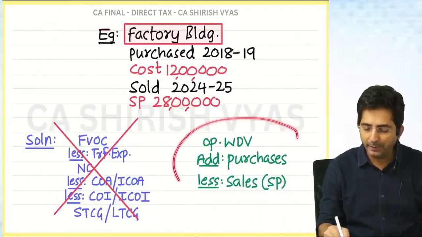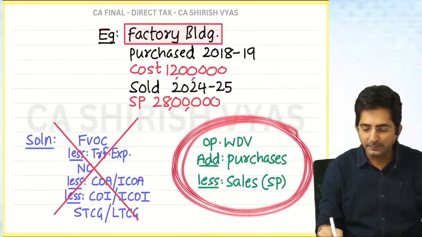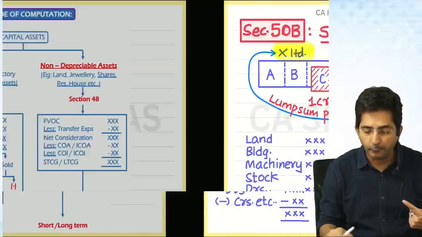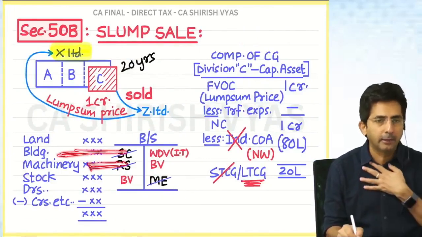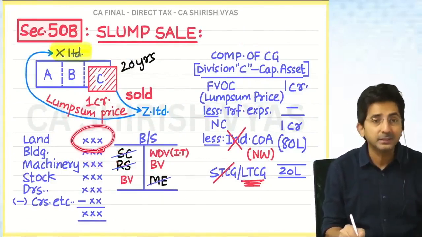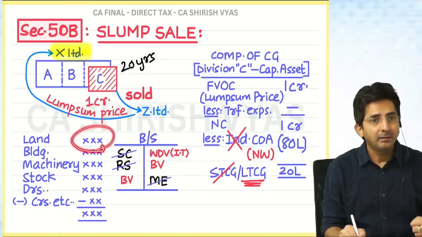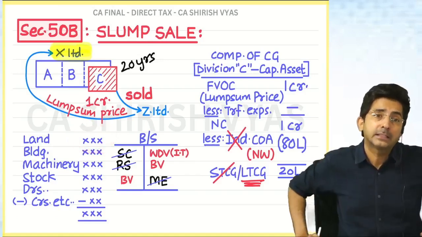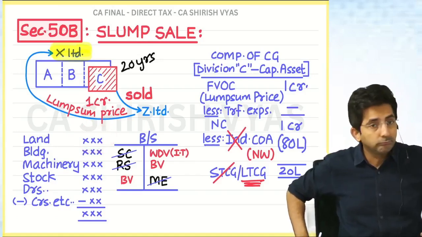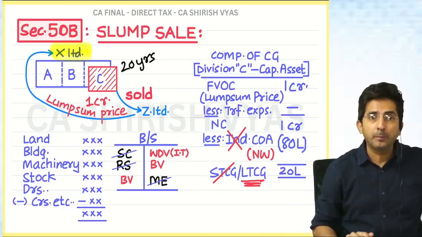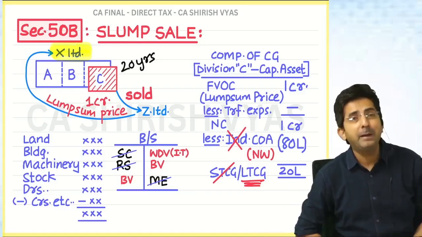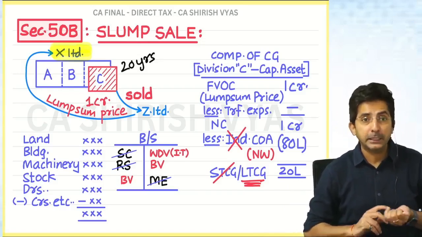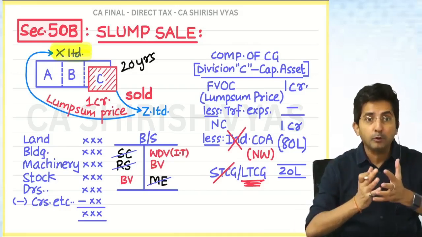See this, today only I taught you. Under this concept, there is anyways no indexation concept. In my example, this concept is applicable for building and machinery. So for building and machinery, we understand there will be no indexation. But at least land deserves indexation, and at least for land, government should give indexation. But government says no indexation. First tell me, when government says no to indexation, do you feel good or bad? You feel bad. Why? Because indexation will increase your cost. It will make your cost big.